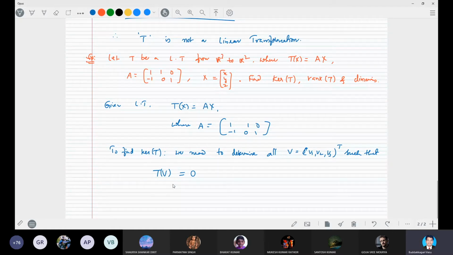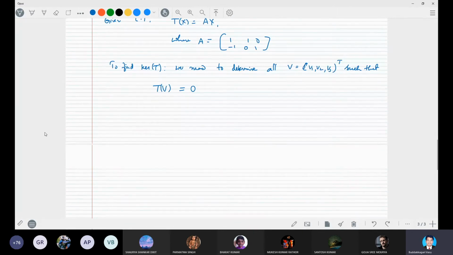Do you understand, dear students? Yes, sir. So you have to find the set of V elements which are mapped to 0. That means T of V is equal to 0. T of V, by the defined transformation, is A into V, which is equal to 0.